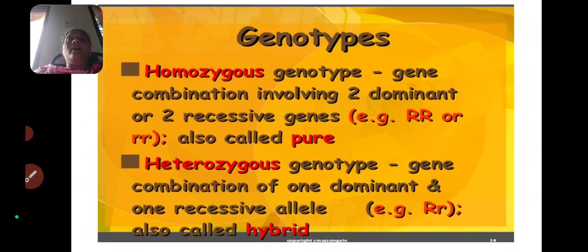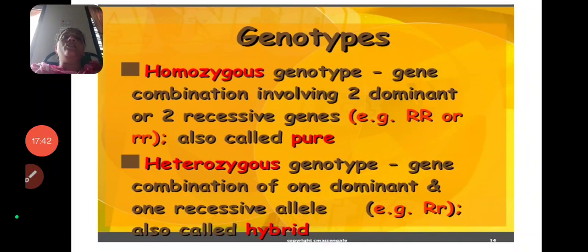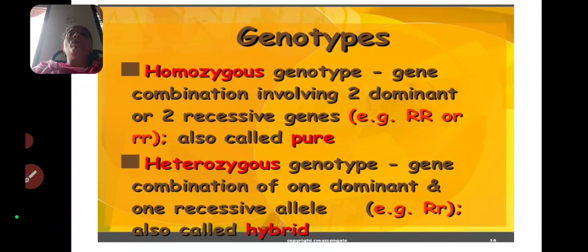This is called homozygosity. The next one is heterozygosity. Hetero means different, so the name indicates that two different types of genes are there: one is a dominant gene, another is a recessive gene.